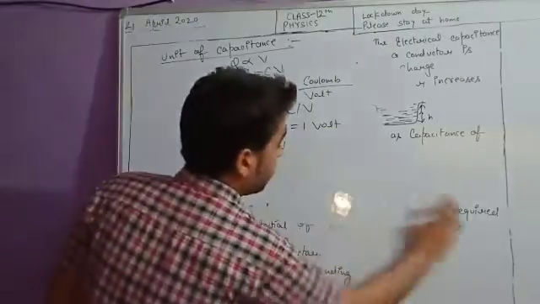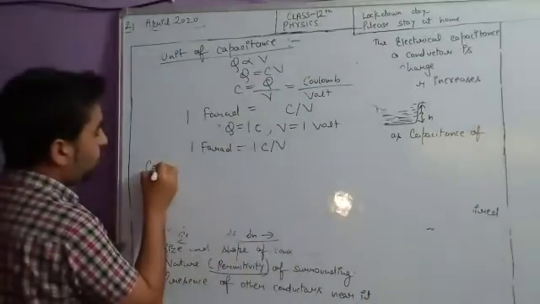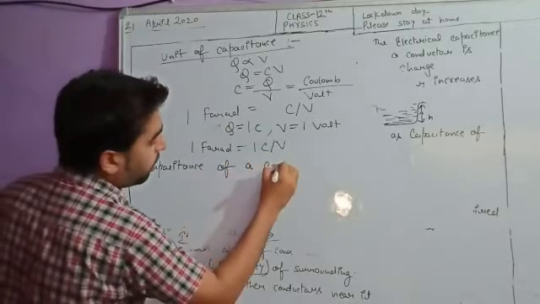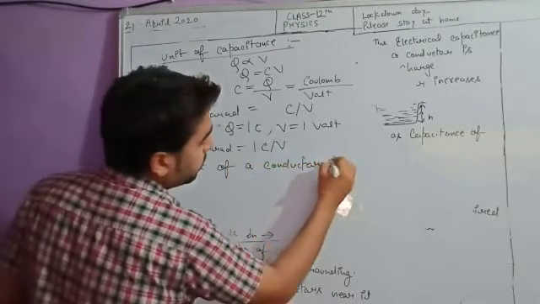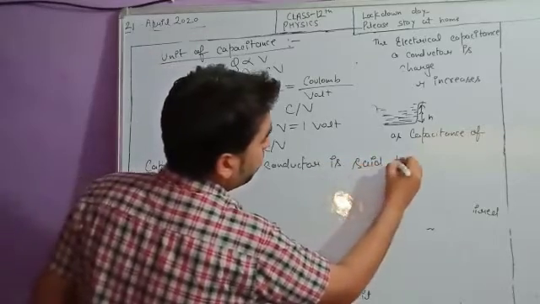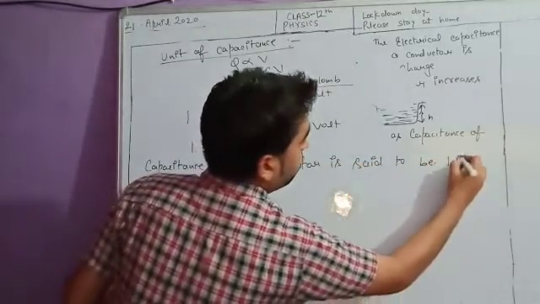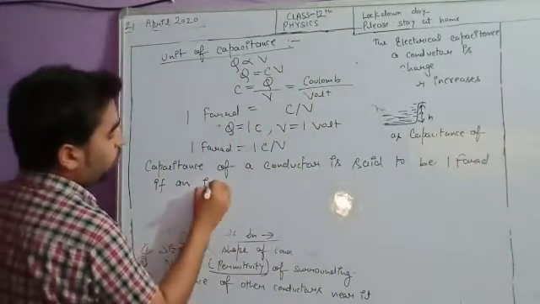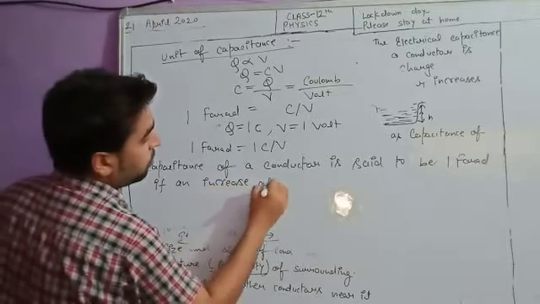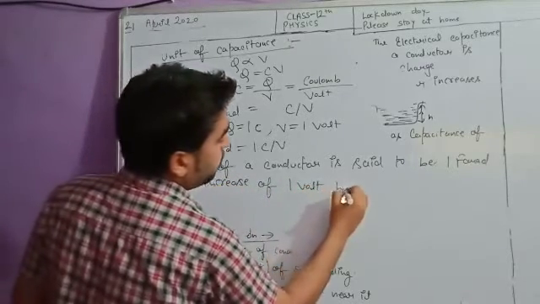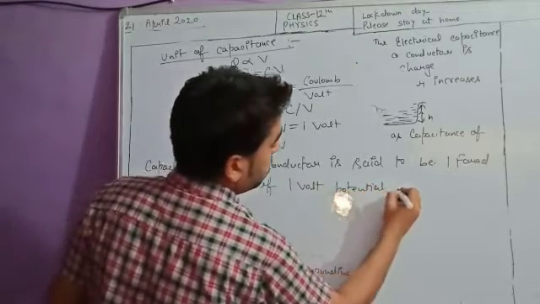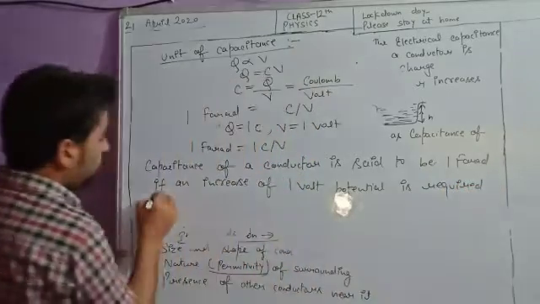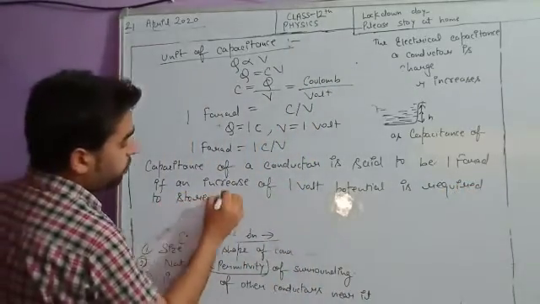Now students, how do we define this relation? The capacitance of a conductor is said to be 1 farad if an increase of 1 volt potential is required to store 1 coulomb charge.